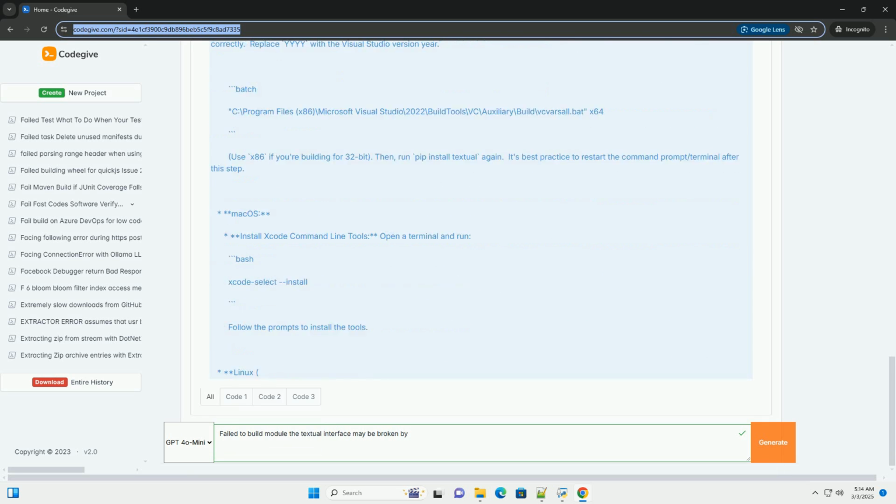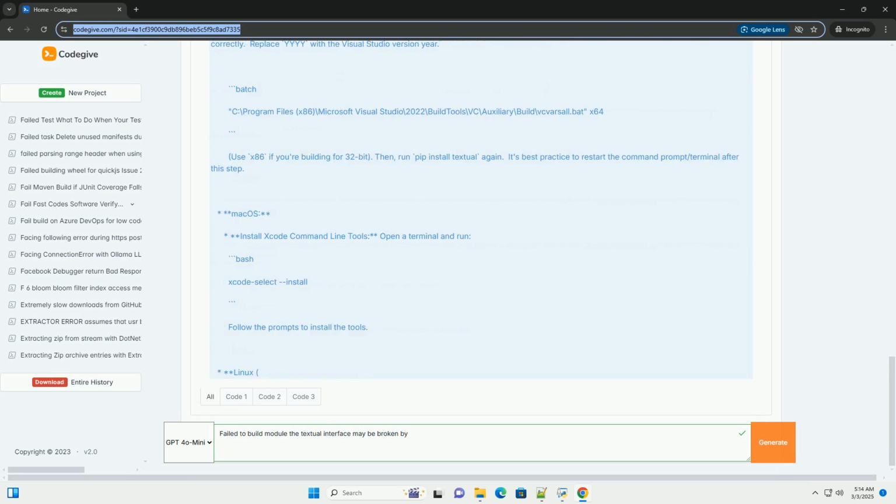The steps to address this are: A. Locate vcvarsall.bat. This batch file is responsible for setting up the compiler environment. It's usually located in a directory similar to C:\Program Files (x86)\Microsoft Visual Studio\2022\BuildTools\VC\Auxiliary\Build. Adjust the year and path based on your Visual Studio version.